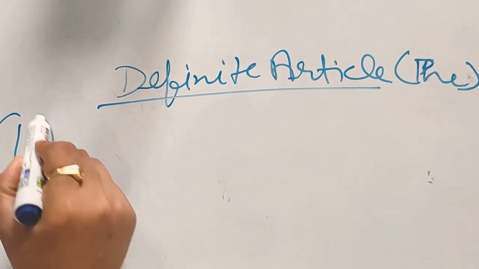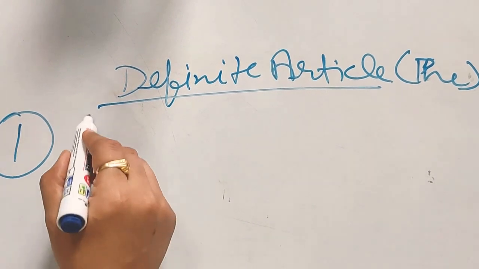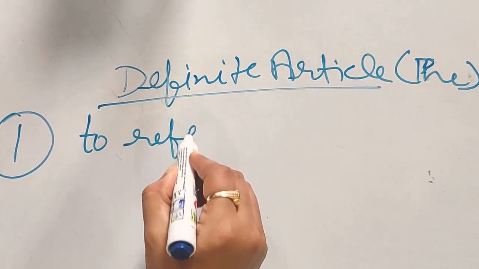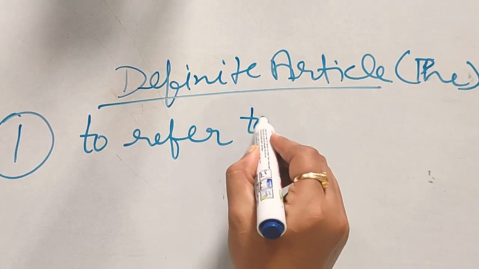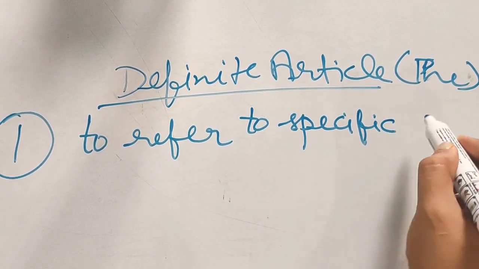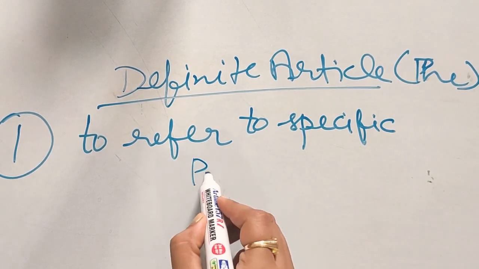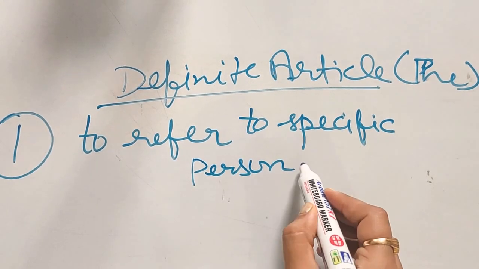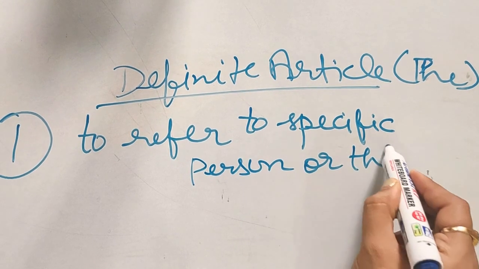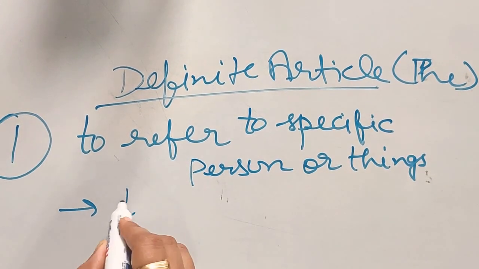So the first place where we can use the definite article is to refer to a specific person or things. Example, you can see the principal.